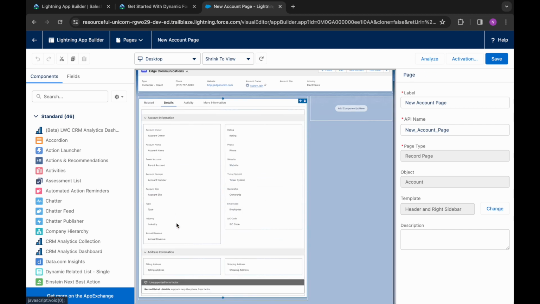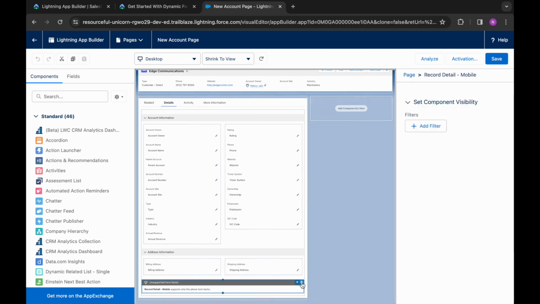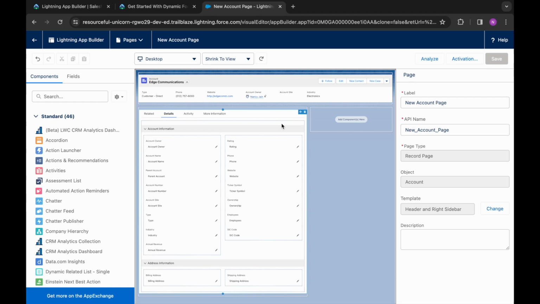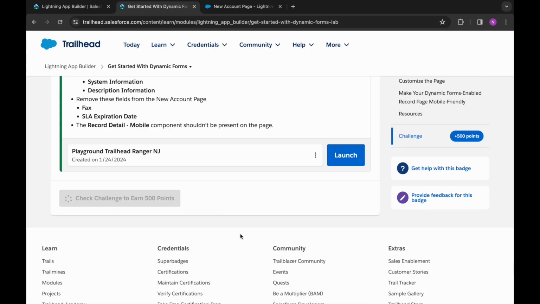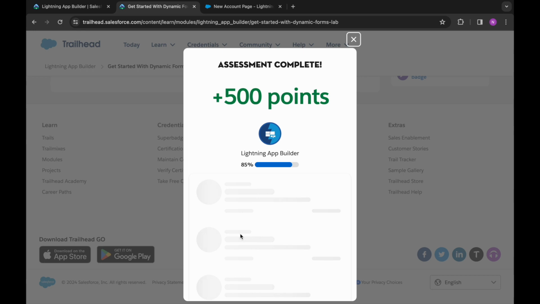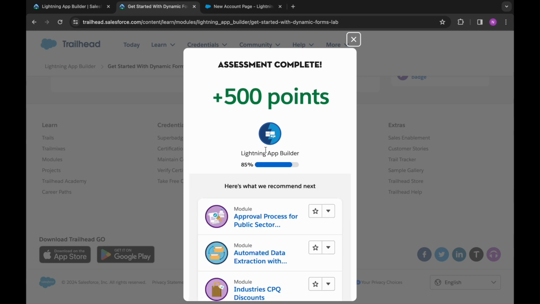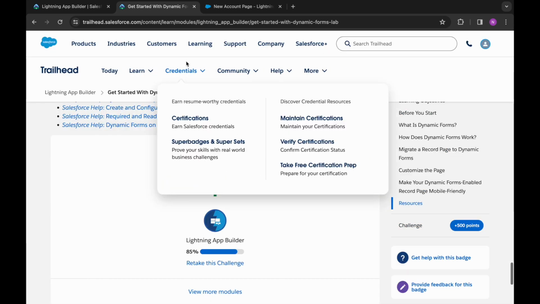It was on the details tab, so we will remove this, save it, and now let's check our challenge again. So we have successfully completed this challenge as well.